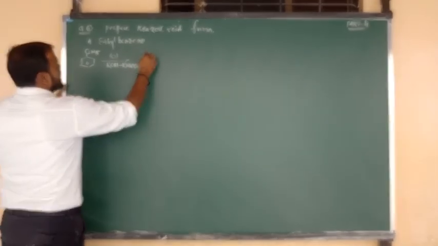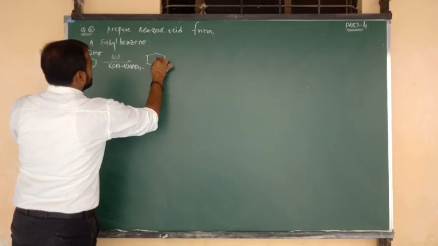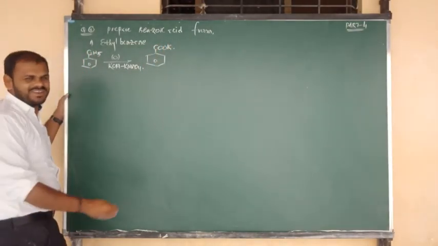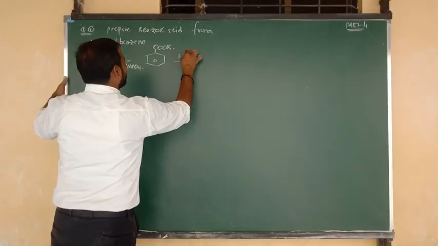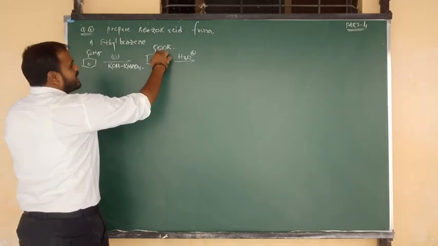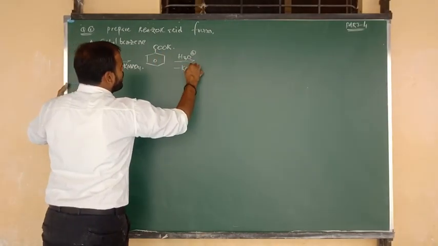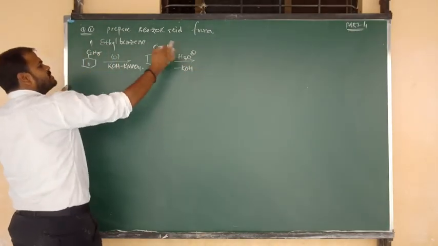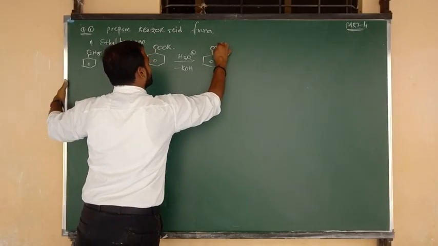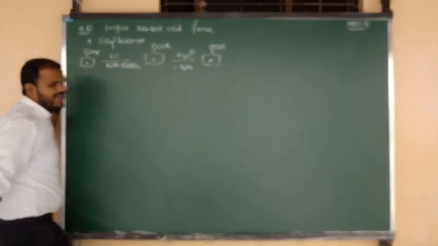But before that, we will get one intermediate. Benzene bonded to COOK, potassium benzoate, followed by hydrolysis in acidic medium. K is removed in the form of KOH, and from the water molecule, H plus replaces the position of K. You are going to get benzoic acid.